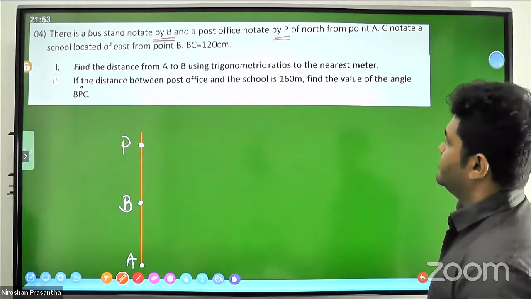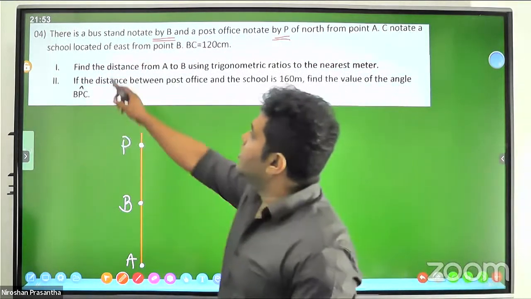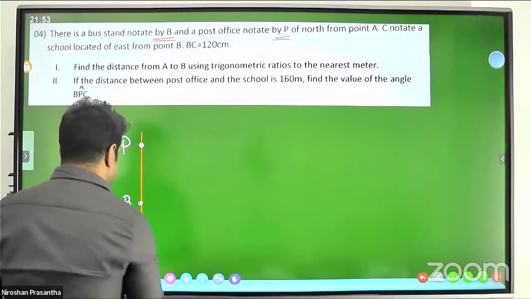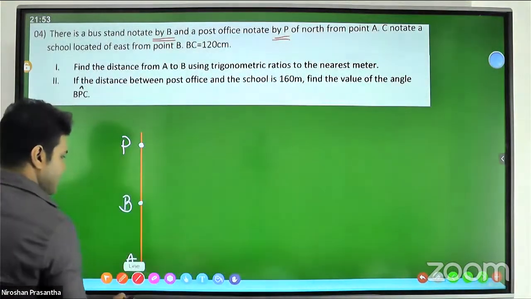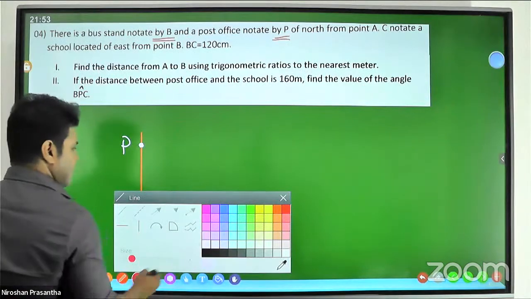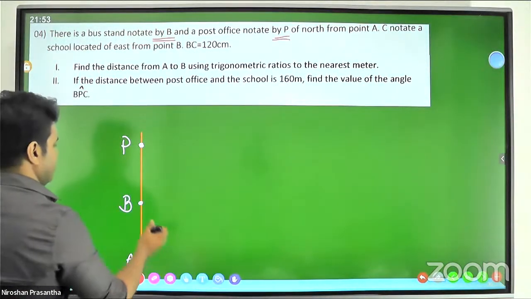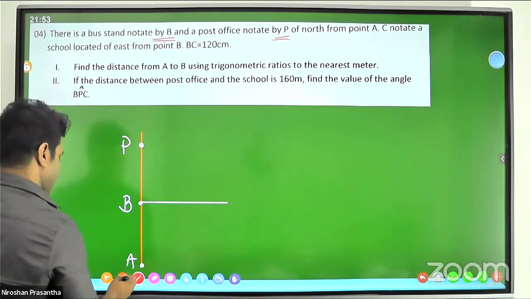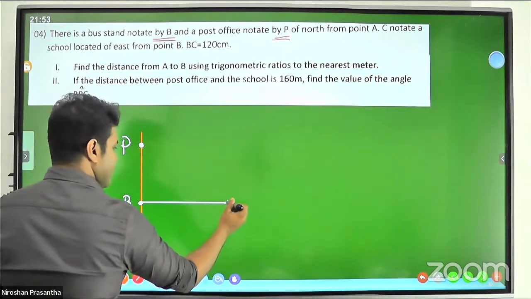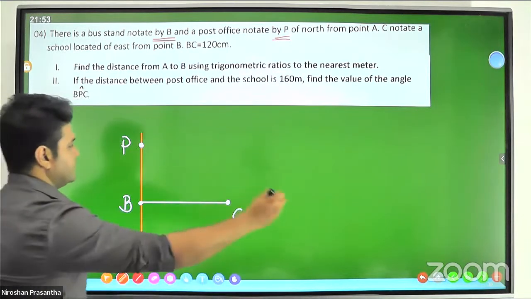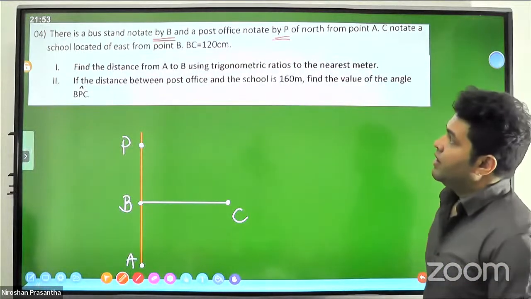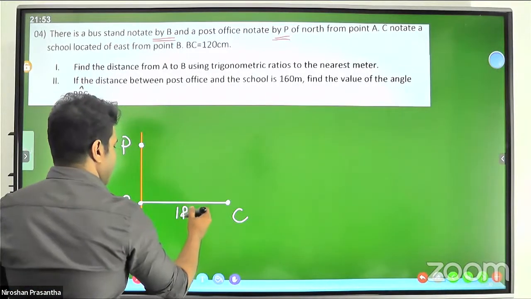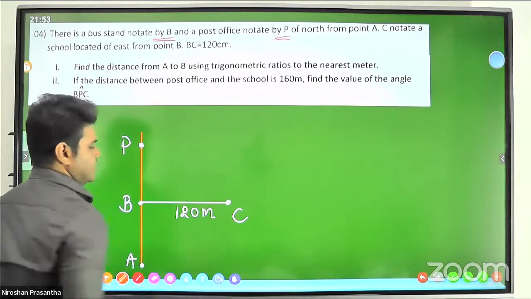C denotes the school located east of capital B. Then you can draw a line segment to denote the school C, due east from point B. BC is 120 meters.